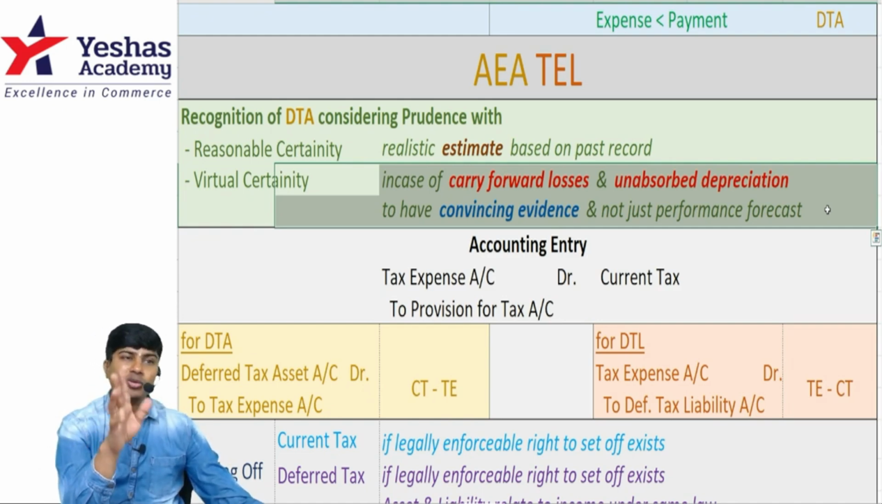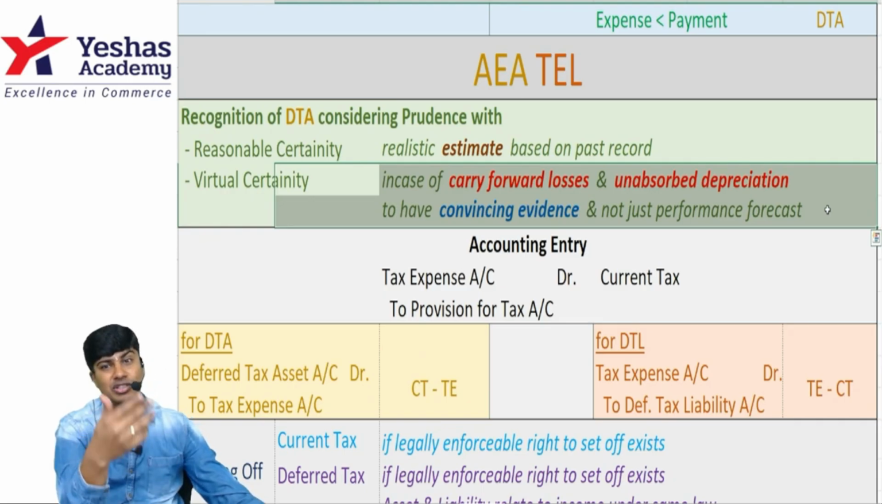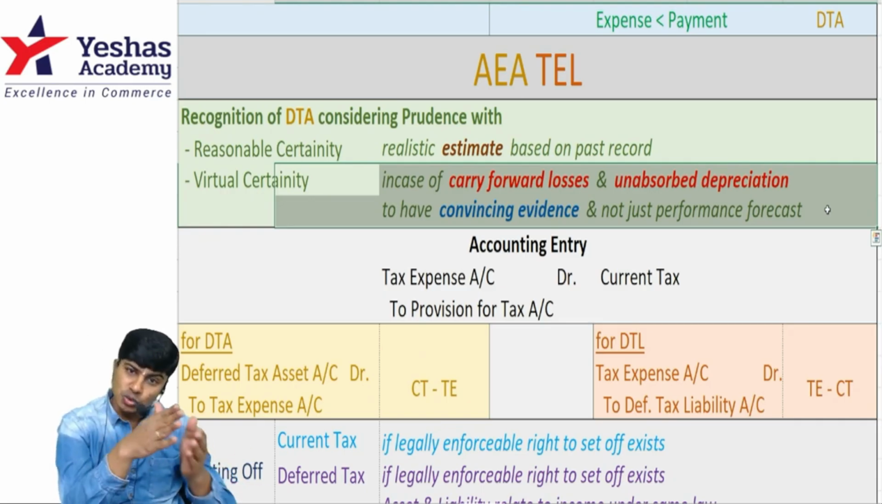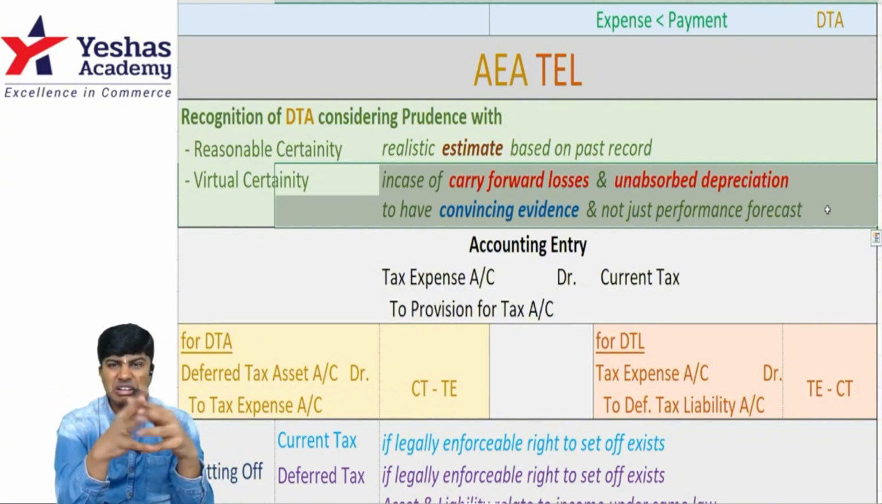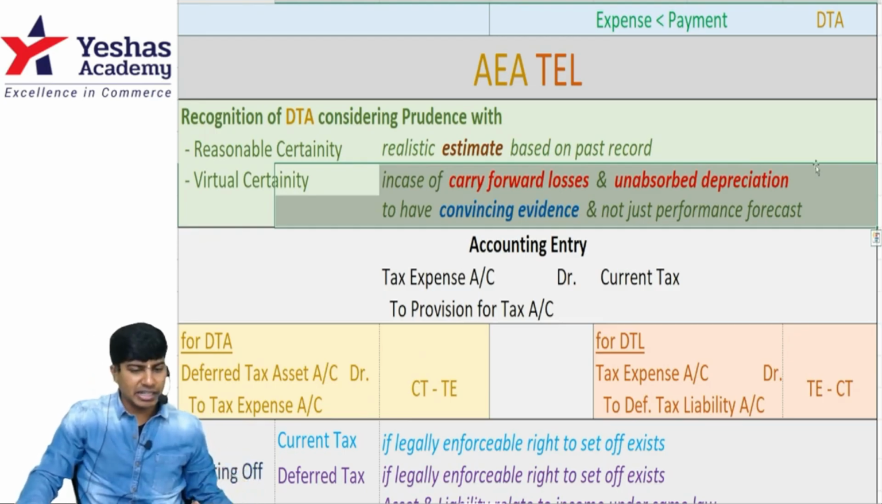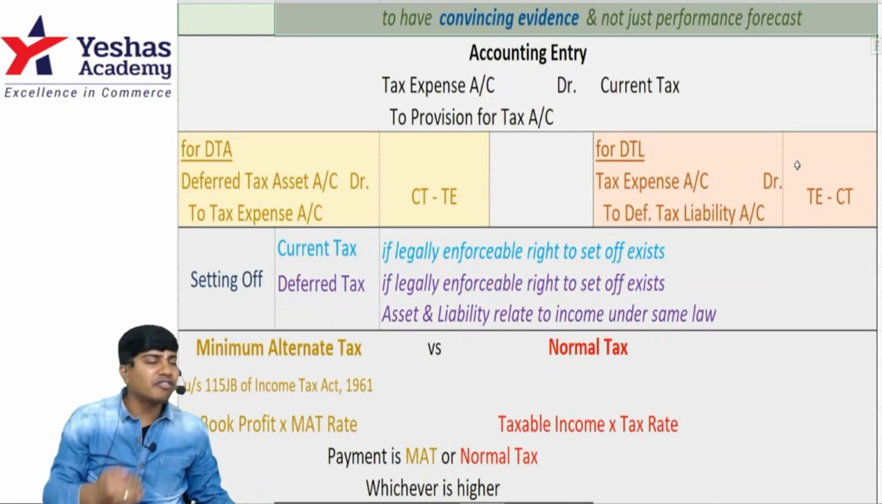So which is more convincing? Virtual certainty. But usually what is sufficient? Reasonable certainty is sufficient. When do we need virtual certainty? When the entity has huge losses in the past and unabsorbed depreciation, then reasonable certainty is not sufficient. We need virtual certainty.